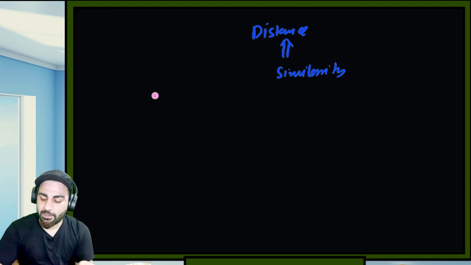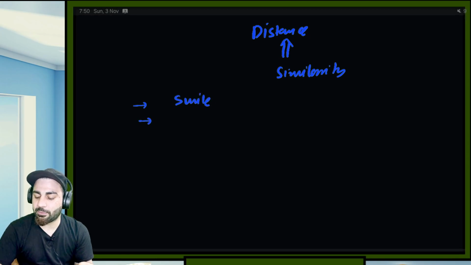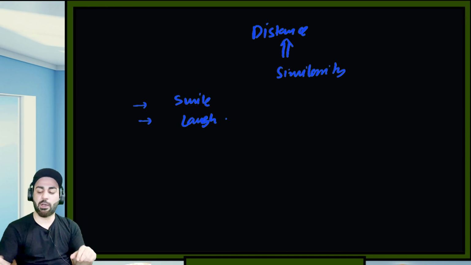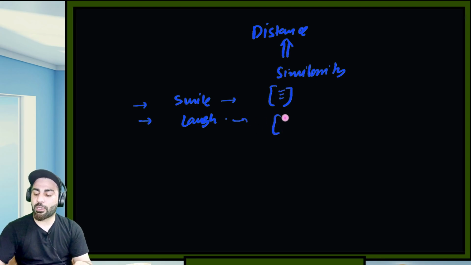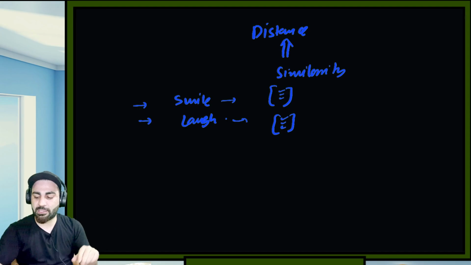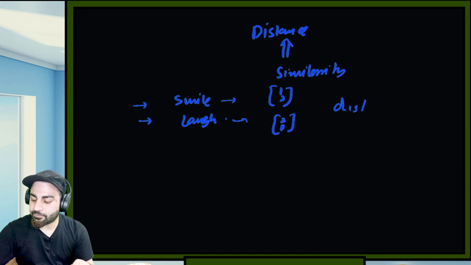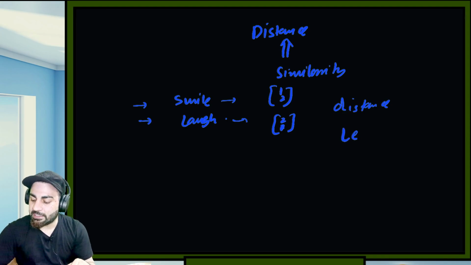So let's suppose you have two words. You have a word, let's suppose smile, and you have another word, let's suppose laugh. Now you know that these words will be converted into vector representations, and this one will also be converted into some vector representation. These vector representations will lie in some higher dimension. Let's say these are lying in 2D. So there is a number 1 2 which represents smile, and there is a number 2 8 which represents laugh. Now we can compute distances, because we know that smile and laugh are somewhat similar in meaning, so the distance between them should be quite small. If the distance is small, that means these things are quite similar.